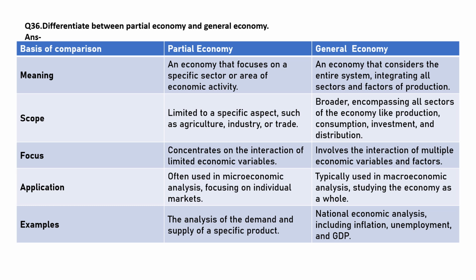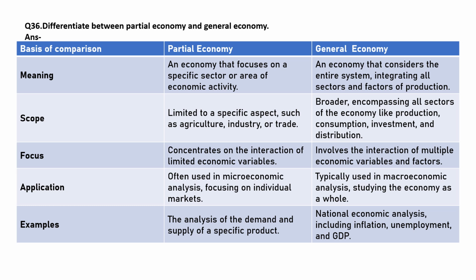Differentiate between partial economy and general economy. Partial economy is an economy that focuses on a specific sector or area of economic activity. General economy considers the entire system, integrating all sectors and factors of production. Partial economy's scope is limited to a specific aspect such as agriculture, industry or trade, whereas general economy is broader, encompassing all sectors of the economy like production, consumption, investment and distribution. Partial economy concentrates on the interaction of limited economic variables, and general economy involves the interaction of multiple economic variables and factors. These are the scopes.